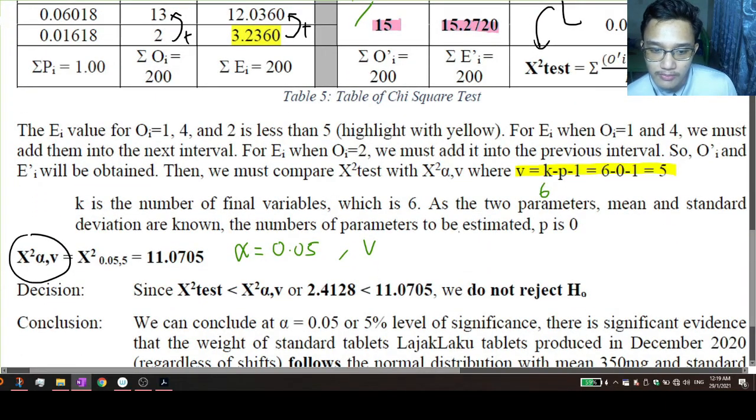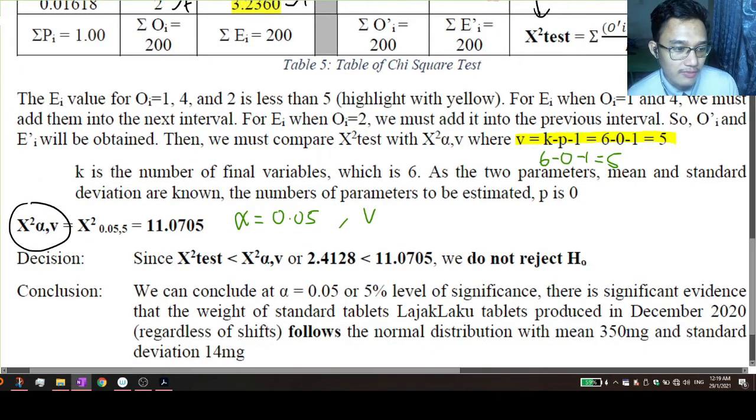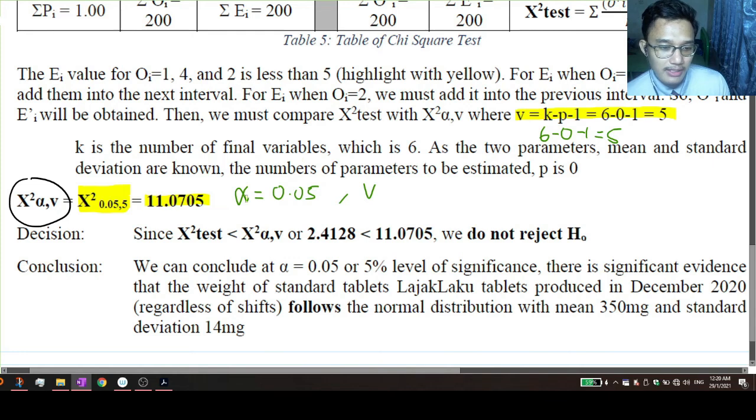P is the number of parameters to be estimated. But since we already know the mean and standard deviation, there are no parameters to be estimated. So P is 0, so minus 1, we get the value of 5. So the value of chi-square alpha, v will be here. Using the table, we will get 11.0705. Since the chi-square test value is lower than the chi-square alpha, v value, we do not reject H0.